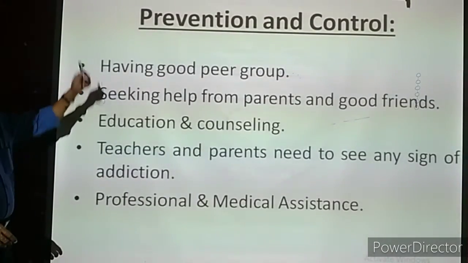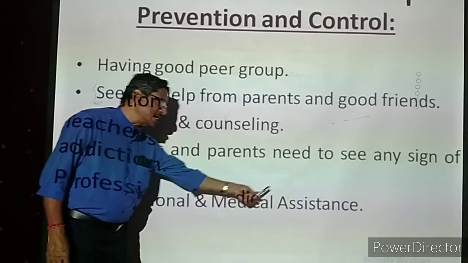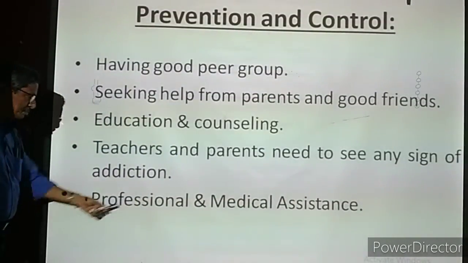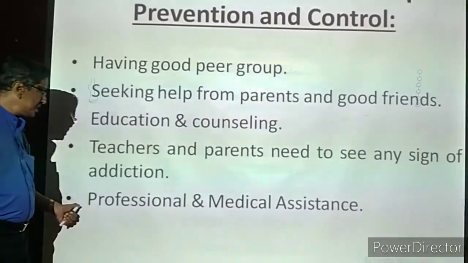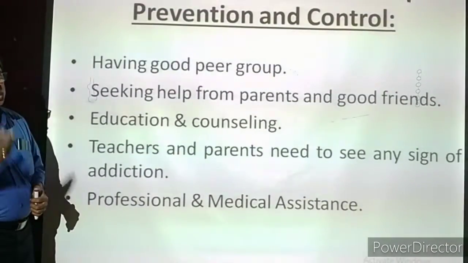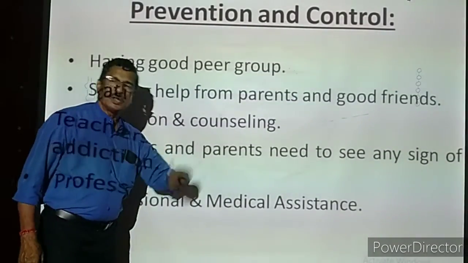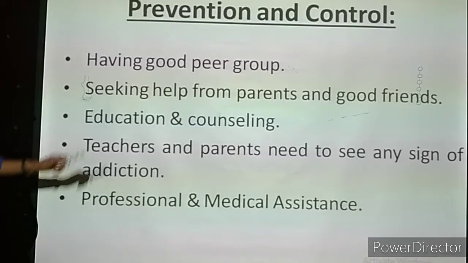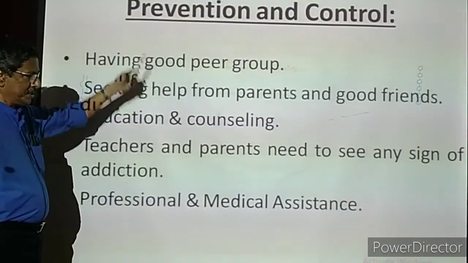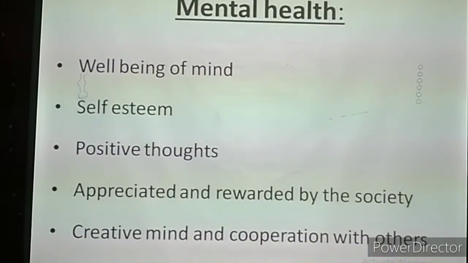Then only they can identify whether they are addicted or not. Then professional and medical assistance. Professional means that voluntary organizations will be there, running rehabilitation centers. So there also they can be taken, they can be sent for treatment or medical assistance. Doctors also can give some proper treatment for this. That is a relief from the addiction. That is professional and medical assistance.